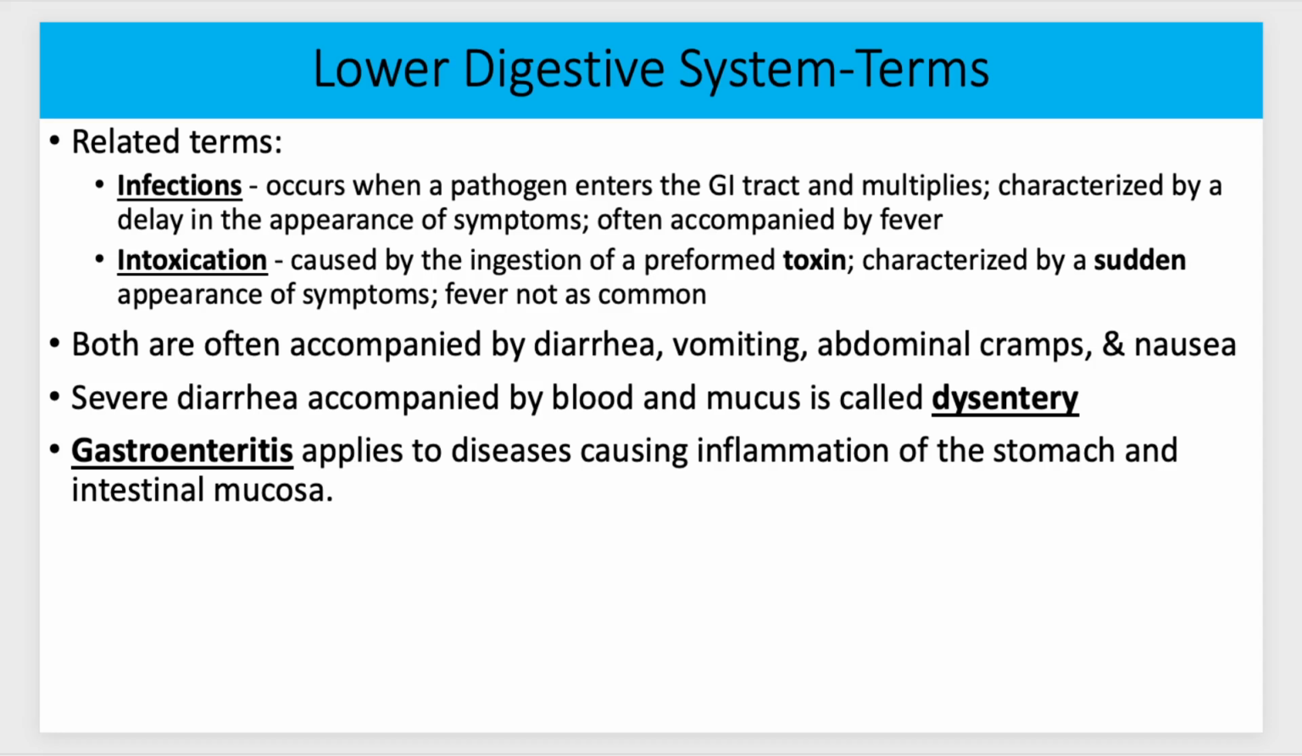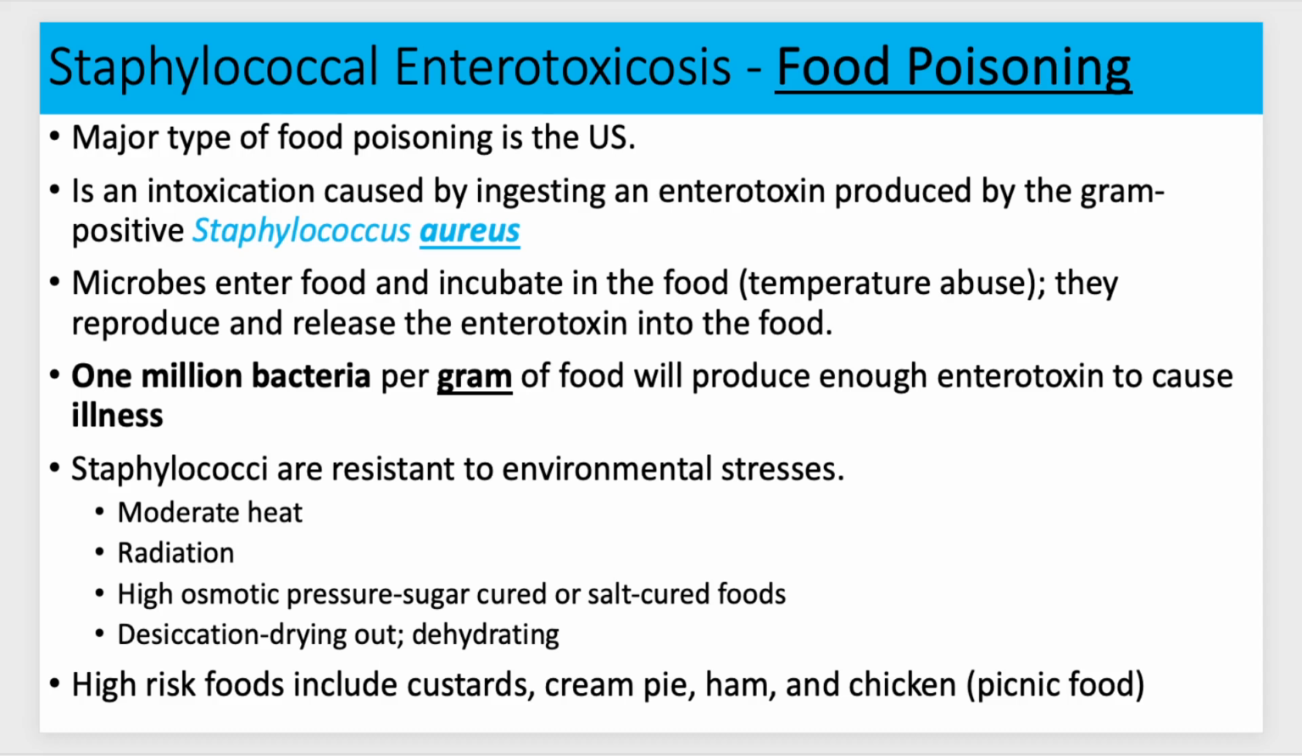So both can result in the same things: diarrhea, vomiting, abdominal cramps, nausea. We'll look at tons of examples of this. You probably had some examples of this from food poisoning. And if it's severe diarrhea and there's blood and mucus in it, we call that dysentery. And then gastroenteritis would be diseases causing inflammation of the stomach and intestinal mucosa. So we'll look at some examples.